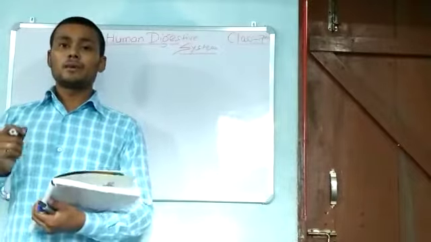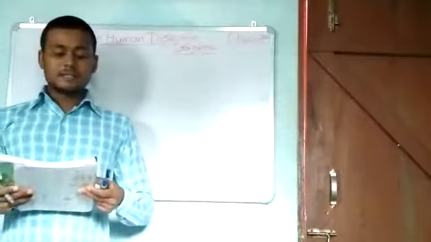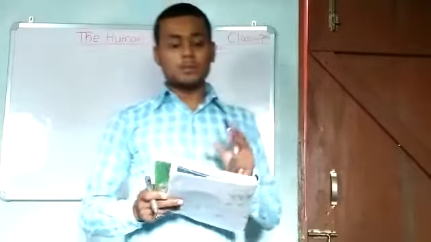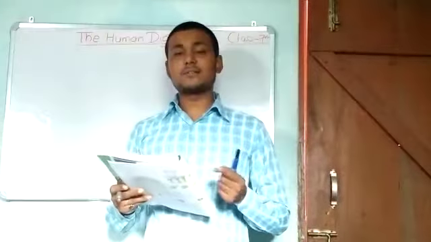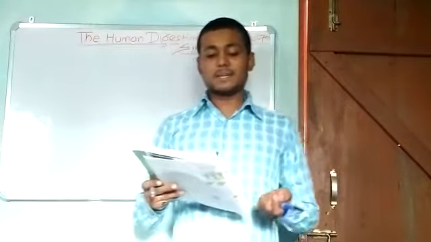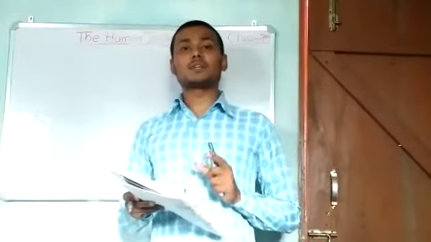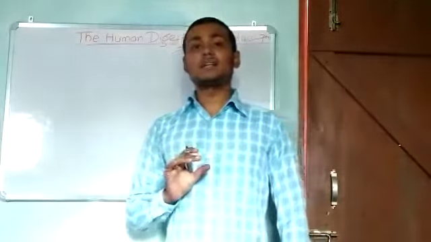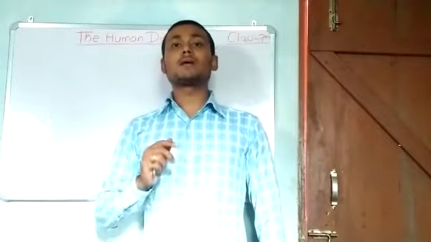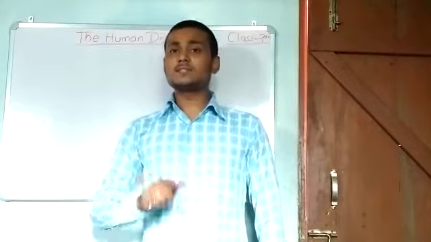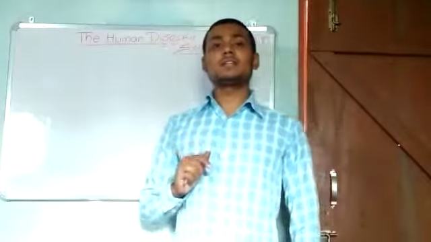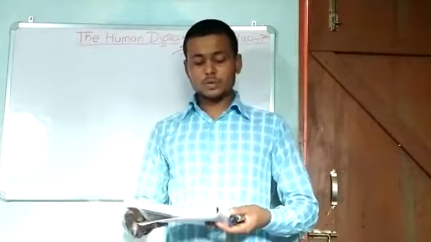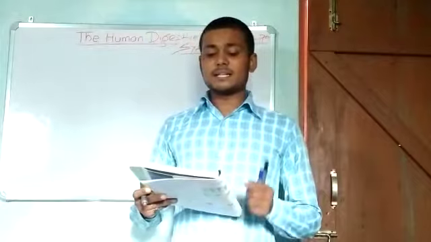In the human body, these digestive juices are formed by glands, which help to convert all the food items into soluble compounds. Then these soluble compounds give energy to the body to perform its activities.